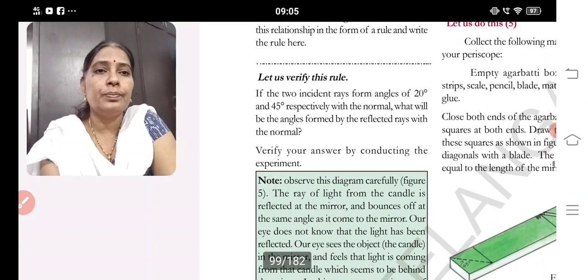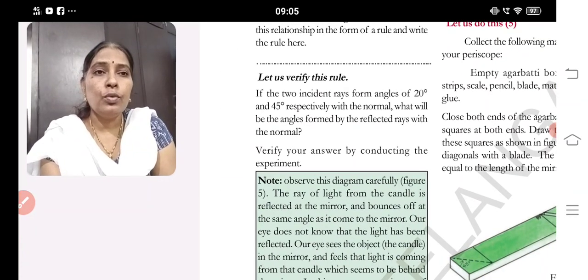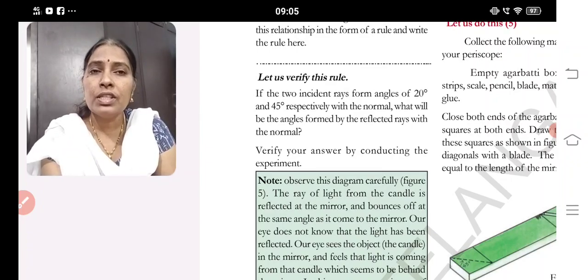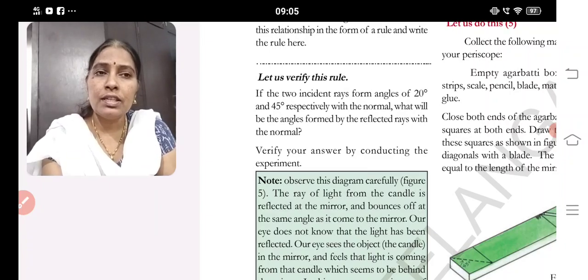What is the rule? If two incident rays make angles of 20 and 40 degrees respectively with the normal, what will be the angles formed by the reflected rays with the normal? Definitely they will be 20 and 40 only. From this we can say that the angle of incident equals the angle of reflection. Observe the diagram carefully. The ray of light from the candle is reflected at the mirror and bounces off at the same angle as it comes to the mirror.